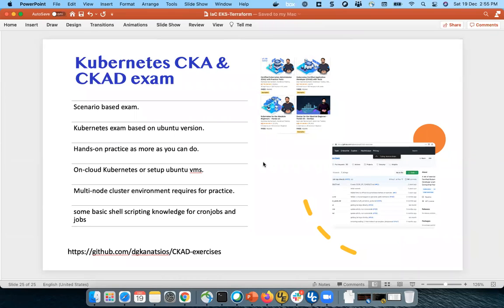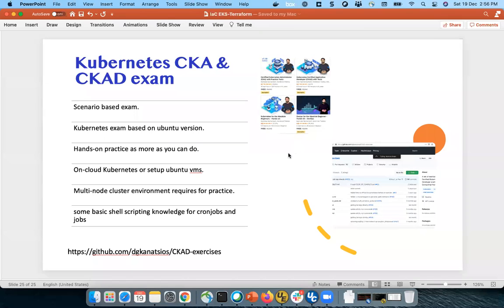Okay, so these are some basic points from my side in order to practice for the CKA and CKD. What I followed is some basic Kubernetes courses you can do on Udemy or online reading. But I would suggest Linux Academy has one basic course that is a good course you can go through. It will help you set up and get a basic understanding of how Kubernetes works and how resources work together, and it will also help you set up Kubernetes on one node and multi-node.